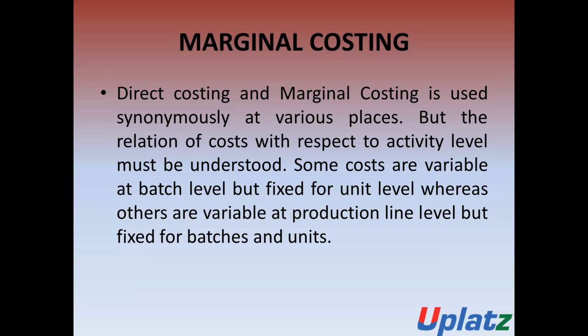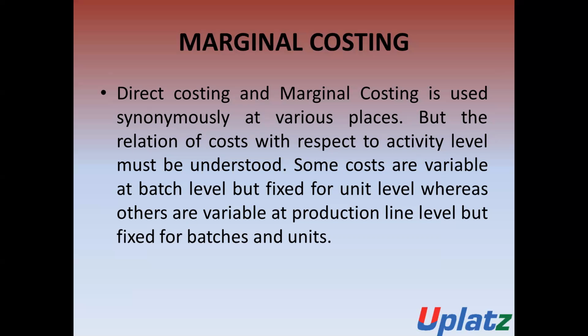There are many bases for the calculation of cost or for the production of units, such as the batch level and per unit production. Some costs are considered variable costs at the batch level, but may be considered fixed costs at the unit level.